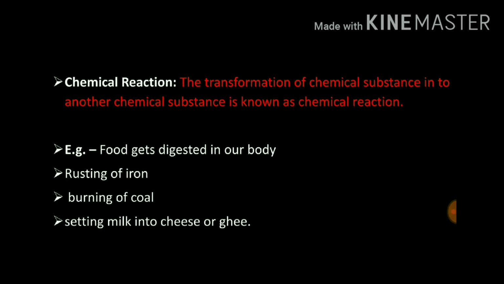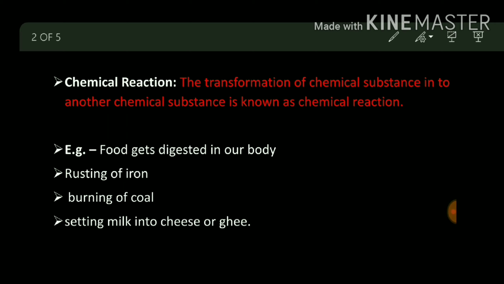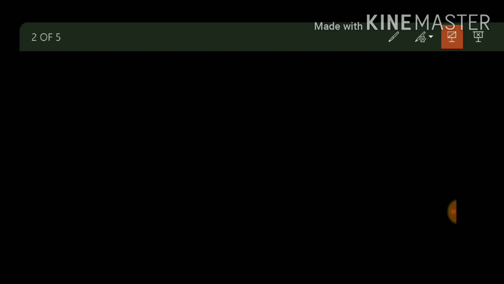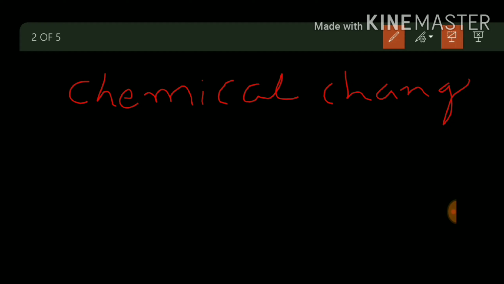two types of change can take place. Here, two types of change means which two types? One is a chemical change and another is a physical change. So chemical change is called chemical reaction, and what is physical change? Physical change means what?